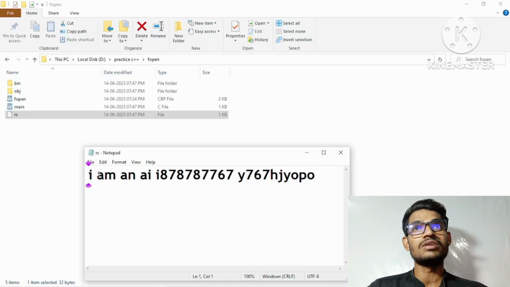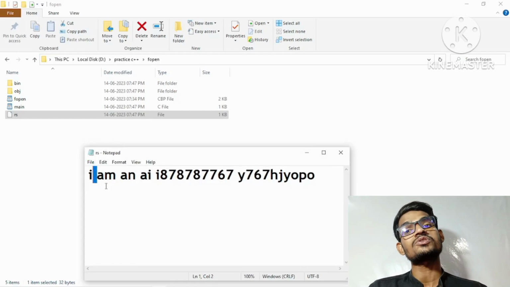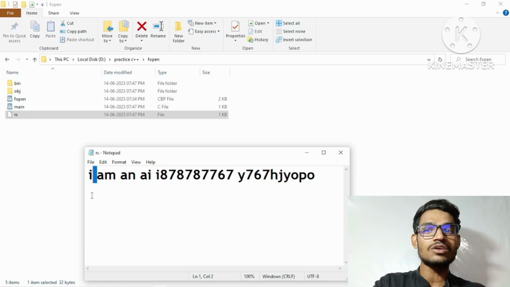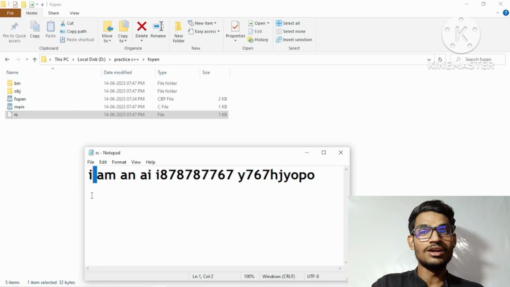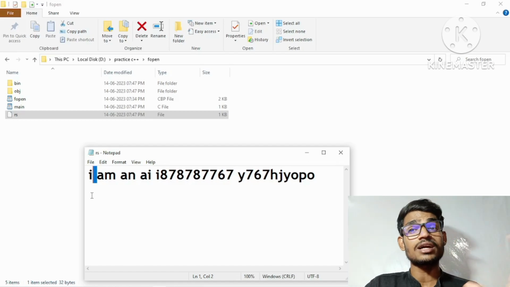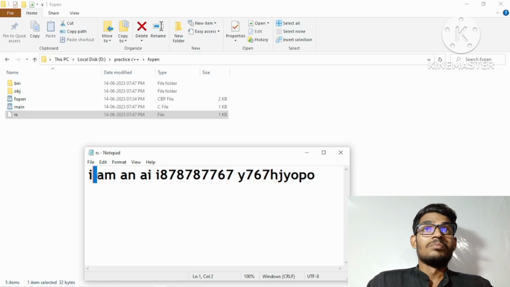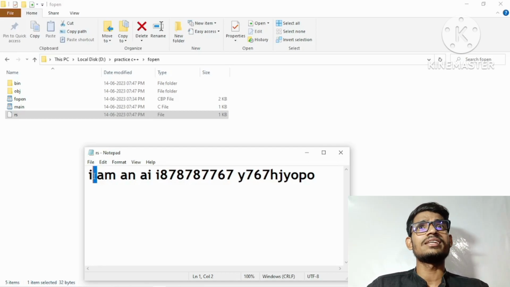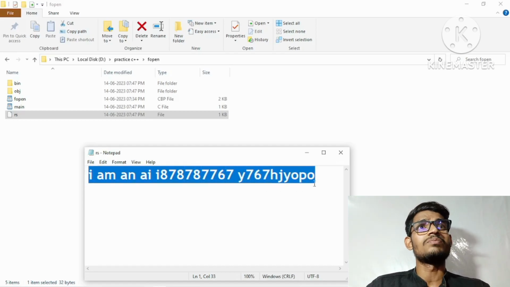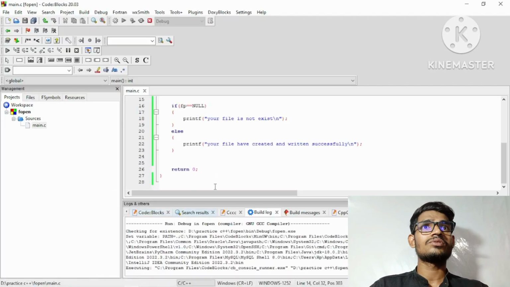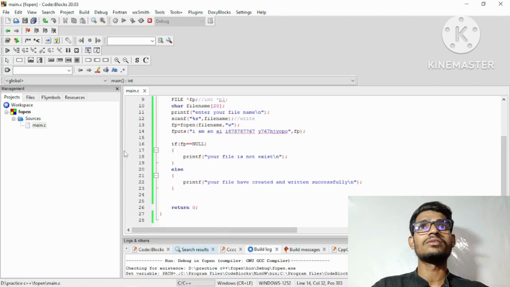Here we have one space, and that is also a part of the string, because all these characters of the keyboard are called string characters. Okay, so we call those characters, and the collection of characters is called a string. A space is also one character, that's why it is also one part of the string. So here you can see everything that we have written in our program.